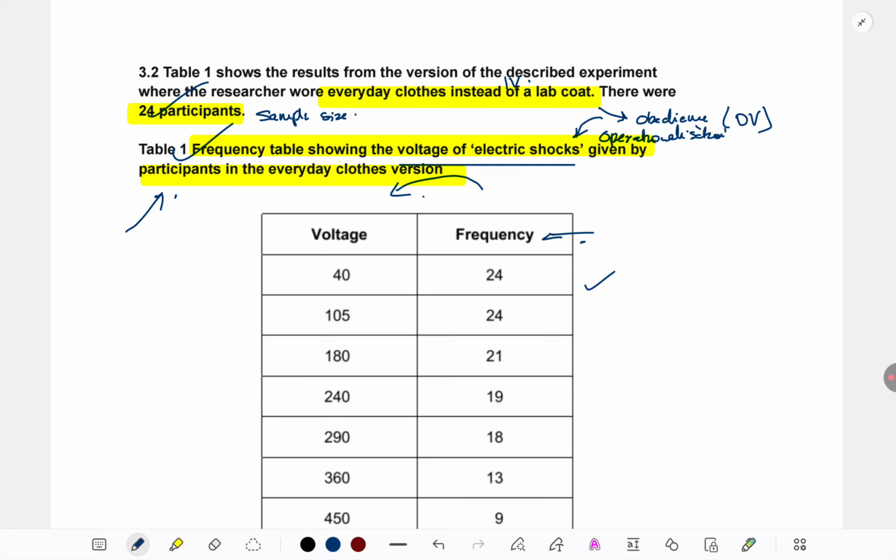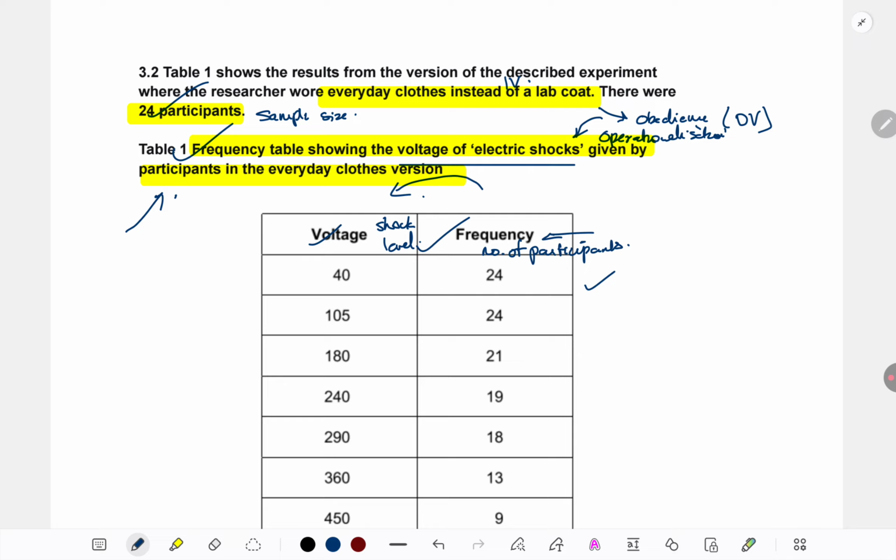Okay, so now let's come to the table. After having read the title, we should read the column headings. On the left column, we can see voltage levels have been given. Since we've seen the table, we know it's the shock level. And the right side is frequency. Frequency is always the number of participants doing something in a study. So we are able to count the number of participants who have given a certain shock voltage.